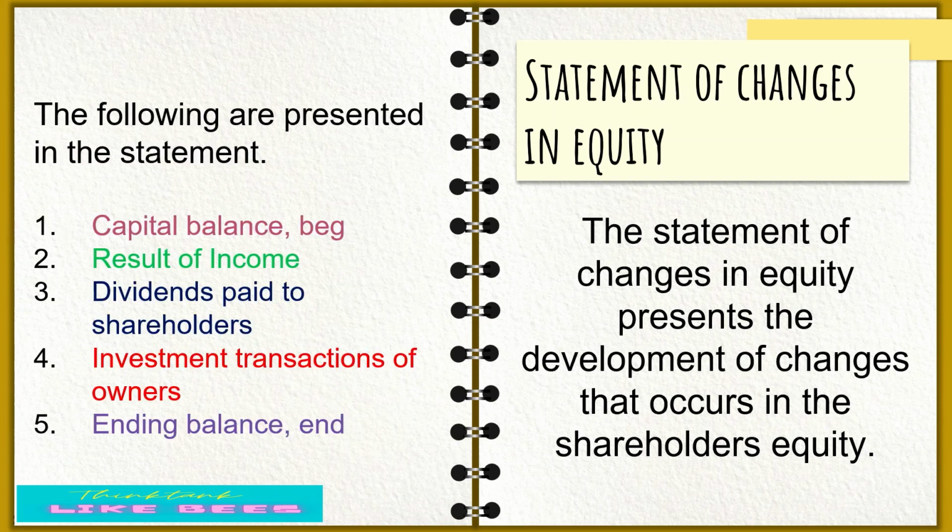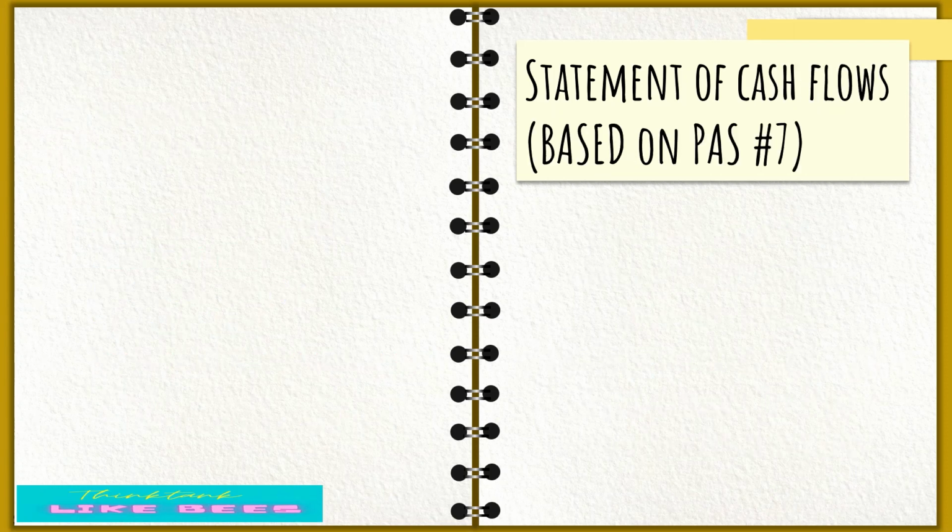So, the following are presented in the statement. We first have the beginning capital balance. We need to add back the result of income. Okay? We have the dividends paid to shareholders, which are deducted from your capital balance. And you also need to add the investment transactions of owners if there is an investment or an additional contribution that we have. And then after that, we are going to get the amount of the ending balance of capital or equity.